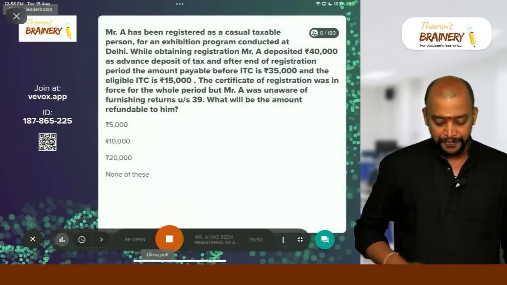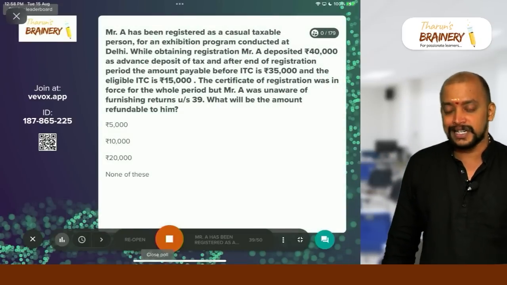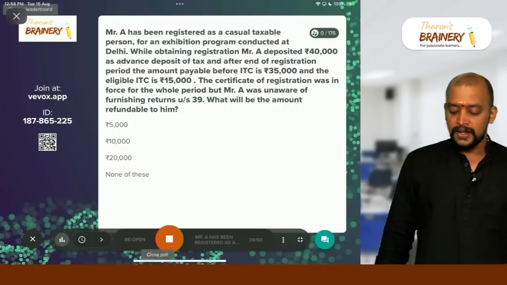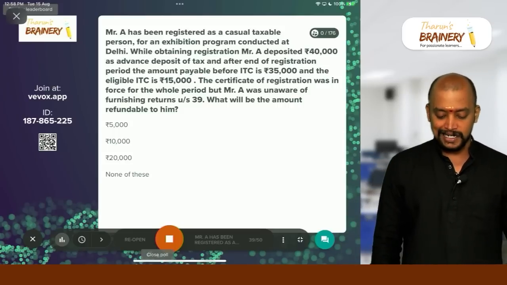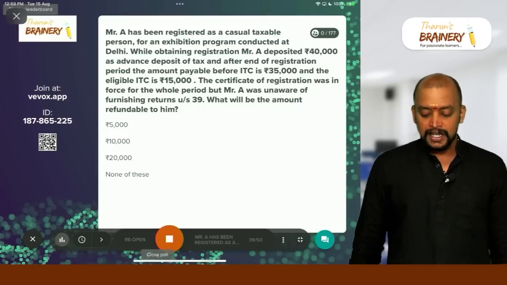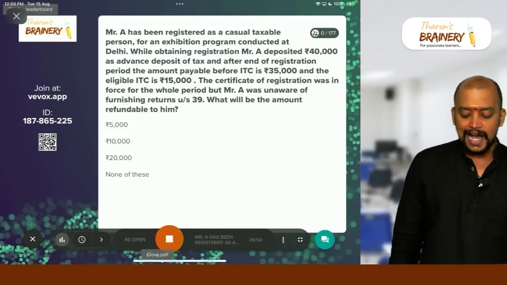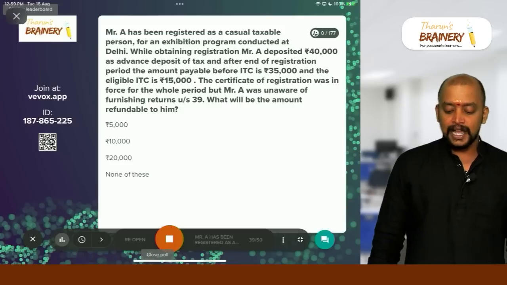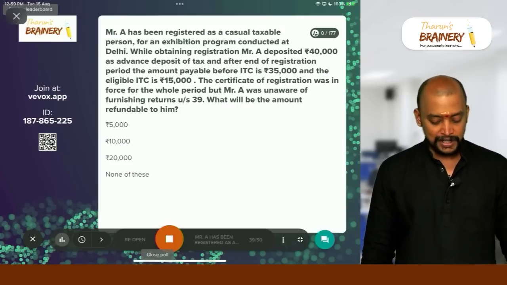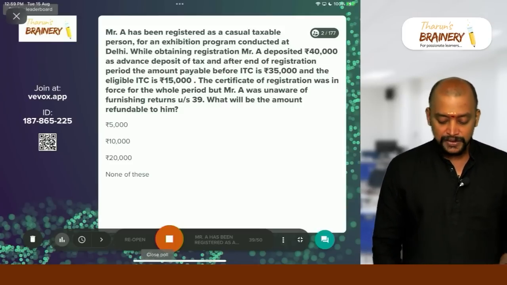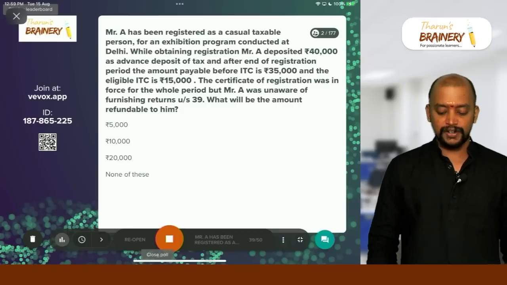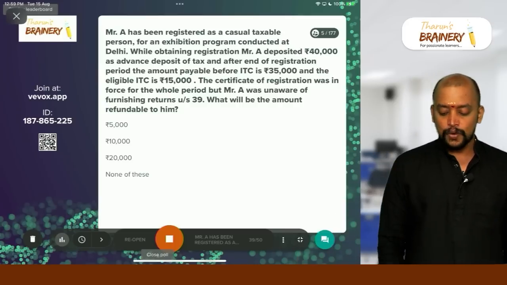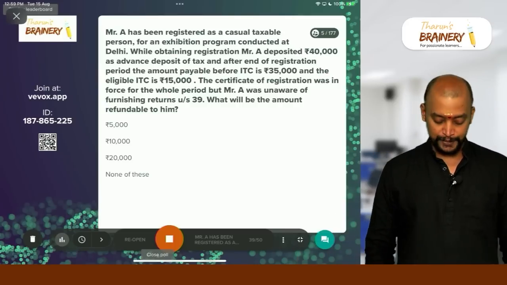Okay. Next one. Last two questions on GST. Come on. Mr. A has been registered as a casual taxable person for an exhibition program conducted at Delhi. While obtaining registration, Mr. A deposited 40,000 as advance deposit of tax, and after the end of the registration period, the amount payable before ITC is 35,000 and the eligible ITC is 15,000. The certificate of registration was in force for the whole period, but Mr. A was unaware of furnishing returns. What will be the amount refundable to him?